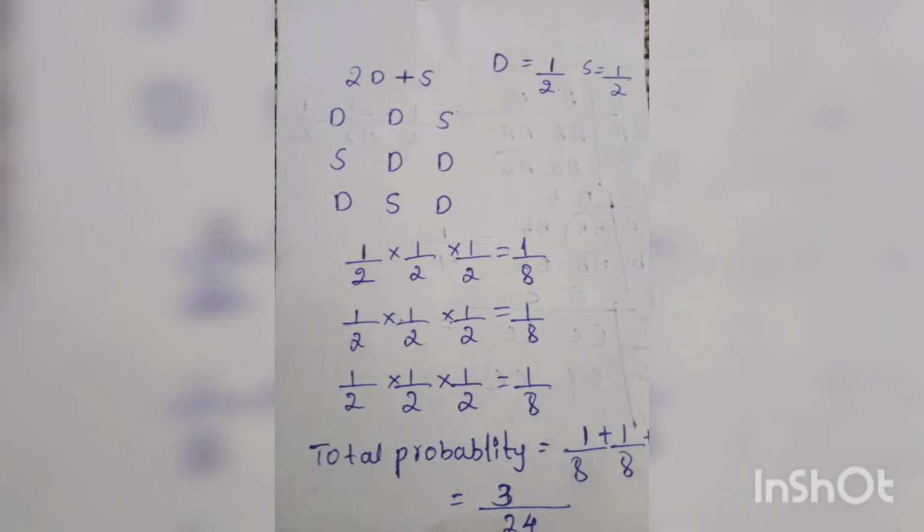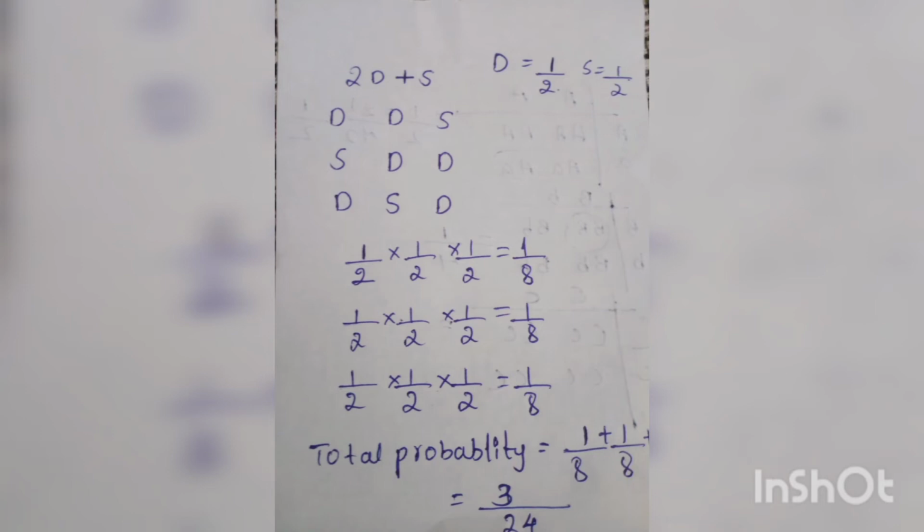Second is son, daughter, daughter. This is also the same, and this will get 1 by 8, 1 by 8, 1 by 8. In all three cases we get a 1 by 8. And what must we do with that 1 by 8? Then this is the 2 daughters plus son occurring in more different ways.